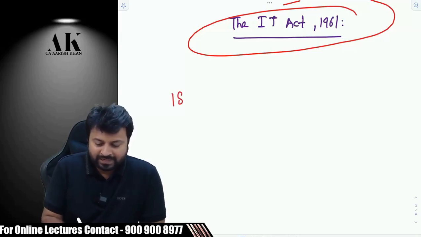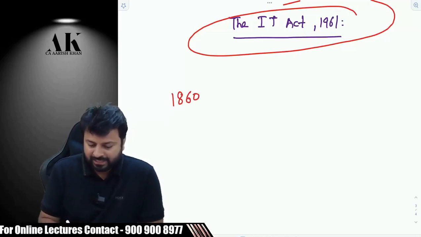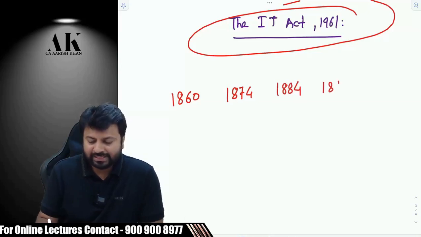For the very first time, it was brought and introduced in India in 1860. Then people agitated and it got scrapped, and then it again came in 1874. Then people again agitated and then it again got scrapped, and then it again was brought in 1884. Then it was revised in 1886. You don't have to write all these things, please. I'll tell you what to write.